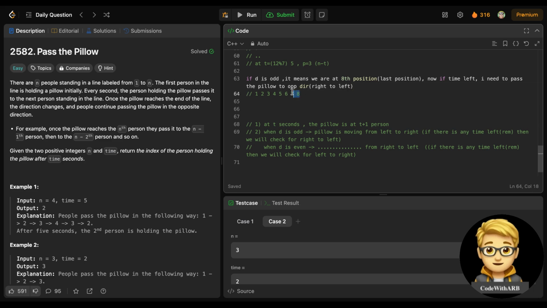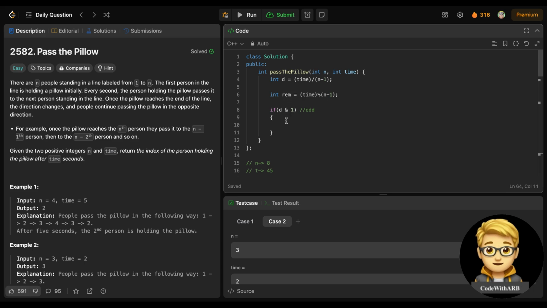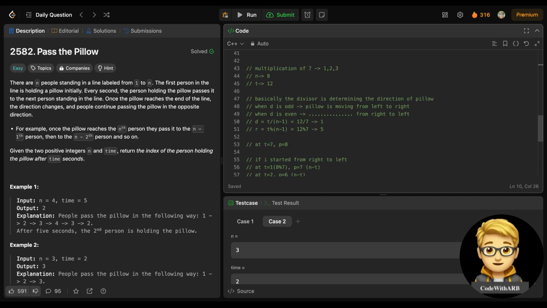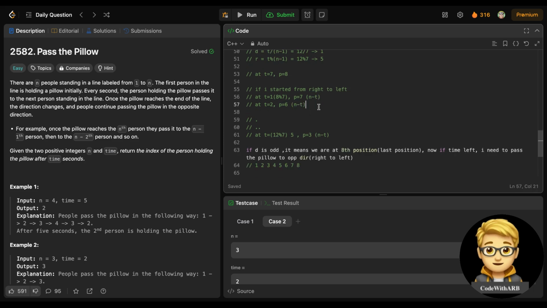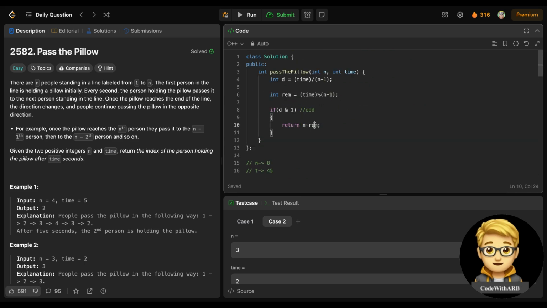For this further part, the position will be n minus rem. I have shown you here this n minus t: the time which is left after the remainder, that will be n minus t. That's the same thing, n minus remainder is the time. Otherwise it will be rem plus 1.